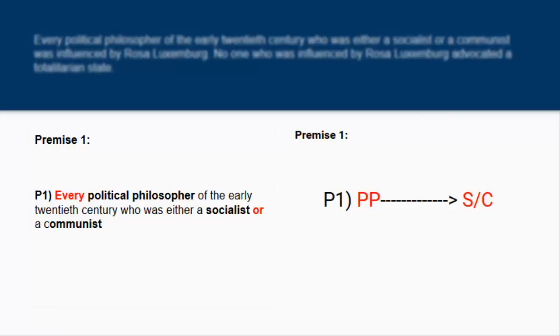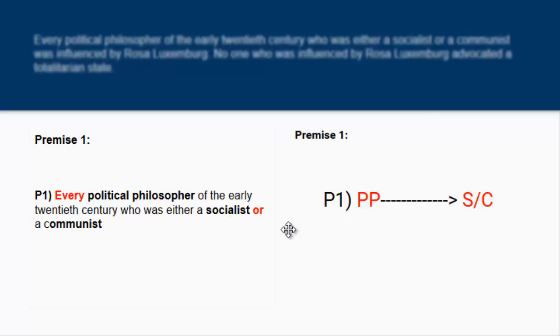So premise one. Every political philosopher of the early 20th century was either a socialist or a communist. All right, guys. So every substantiates the entire category. The word every is a synonym for the word all, any, whenever. Any of those types of keyword indicators substantiate the entire category. So we know we're dealing with an if-then statement. So we can say PP, arrow, S or C.